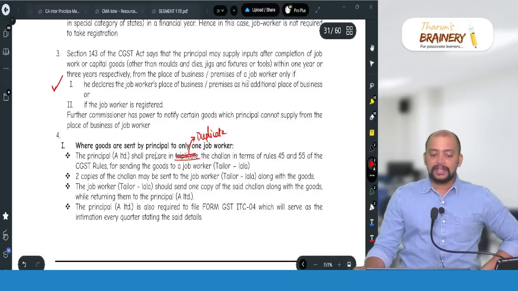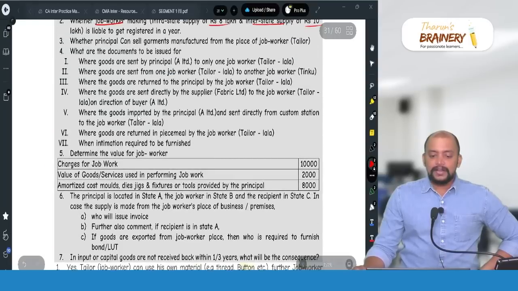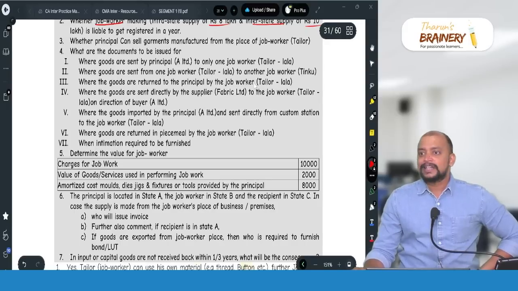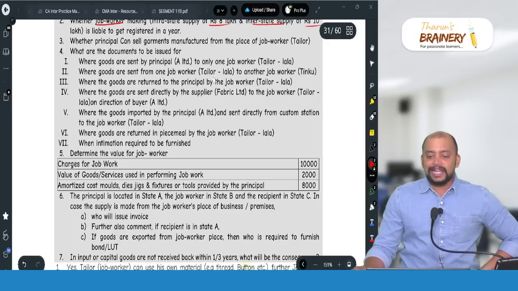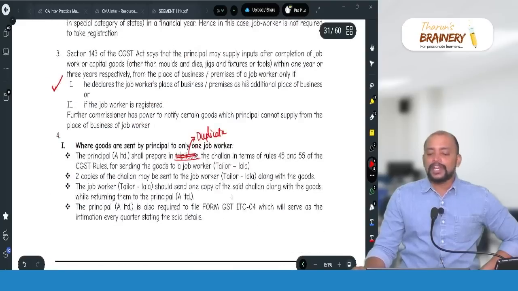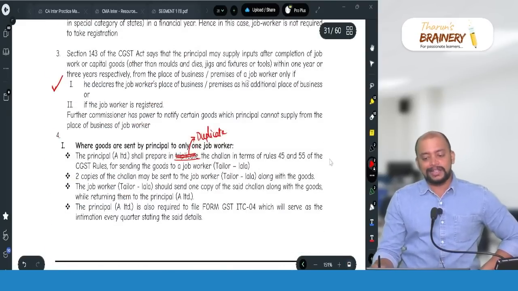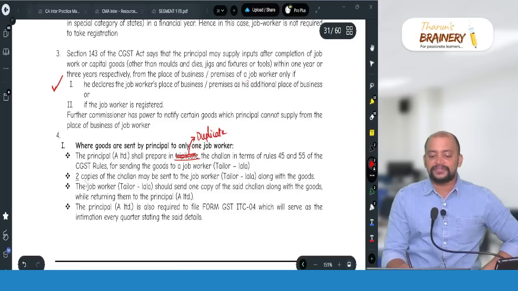Then next, where goods are sent from one job worker to another job worker. Again, so one job worker Taylor, Lala to another job worker Tinku. So they need to raise another challan. One challan to another person. So again 2 copies of the challan may be sent by job worker Taylor Lala along with the goods.